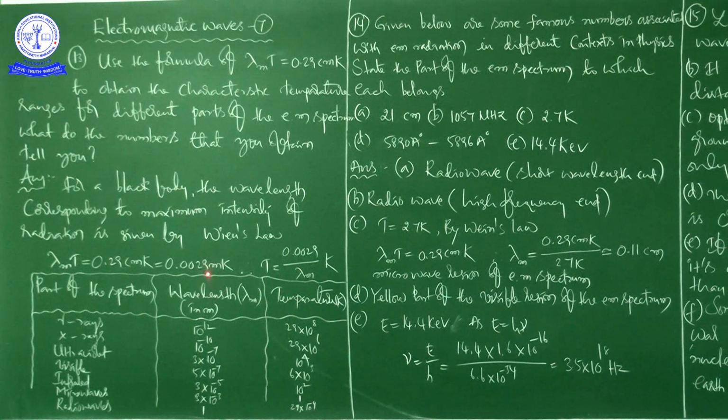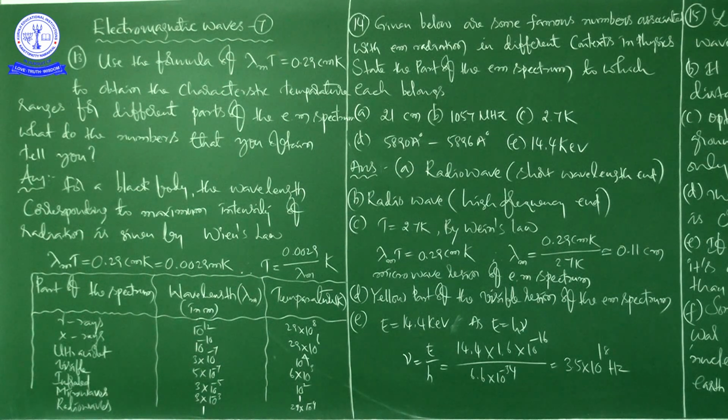Just we converted into meters and we have written T as the subject. So T is equal to 0.0029 by lambda m Kelvin. Okay, right. And from this table, I can say that these are the temperature numbers required to produce electromagnetic radiation of different wavelengths like this.